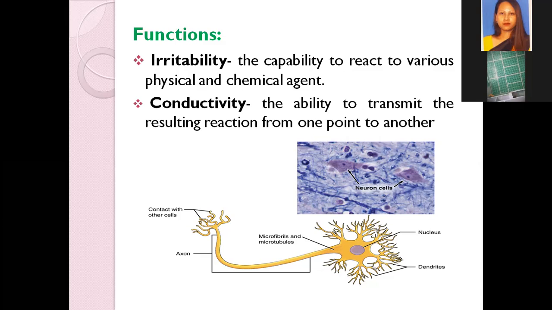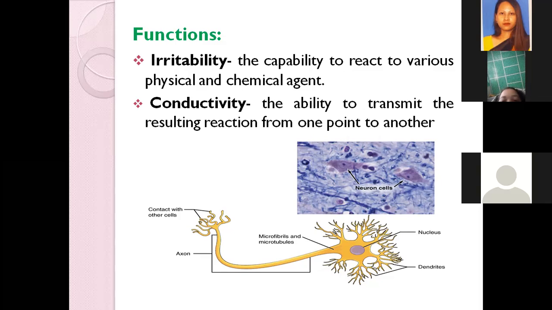Okay, so this is the diagram of a neuron. Like I've said, it's a very important part of the nervous system, which helps in the transmission of signals or impulses. This is a figure of a neuron. It has got a central nucleus. Then we have the projections which are called the dendrites. The dendrites are the parts of the neuron which usually take up the signal, or they are the ones which will receive the signal.